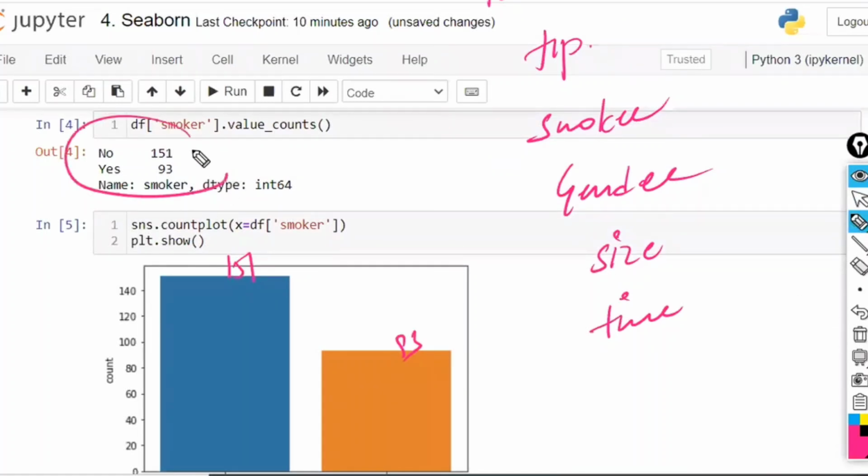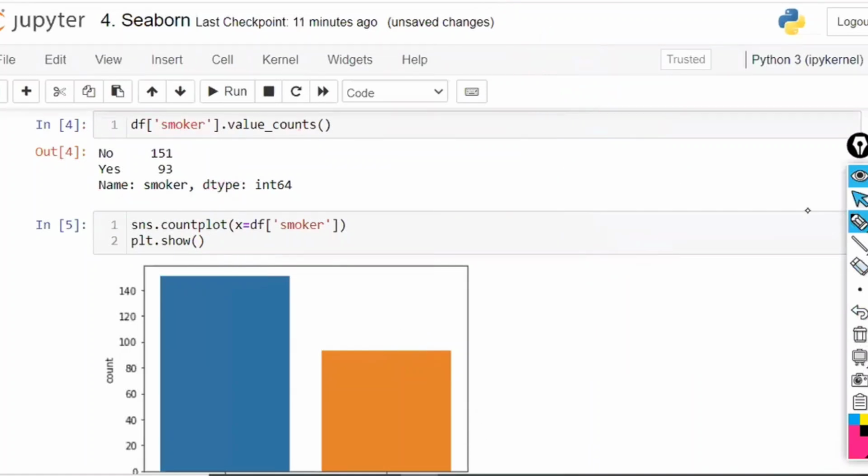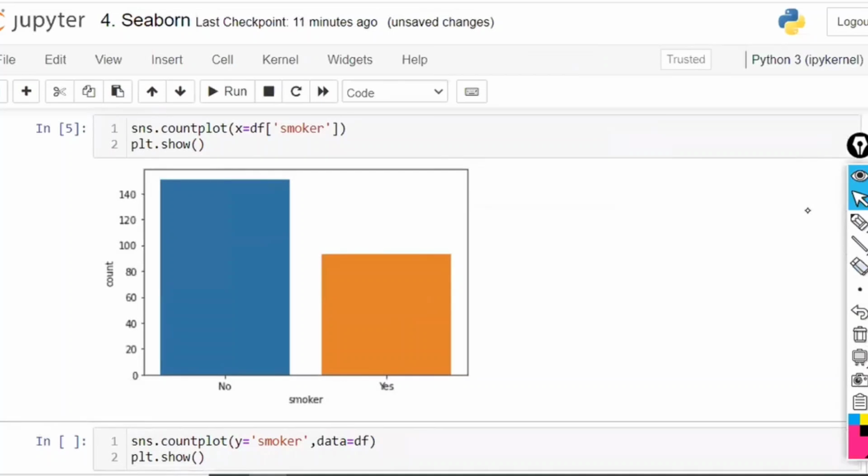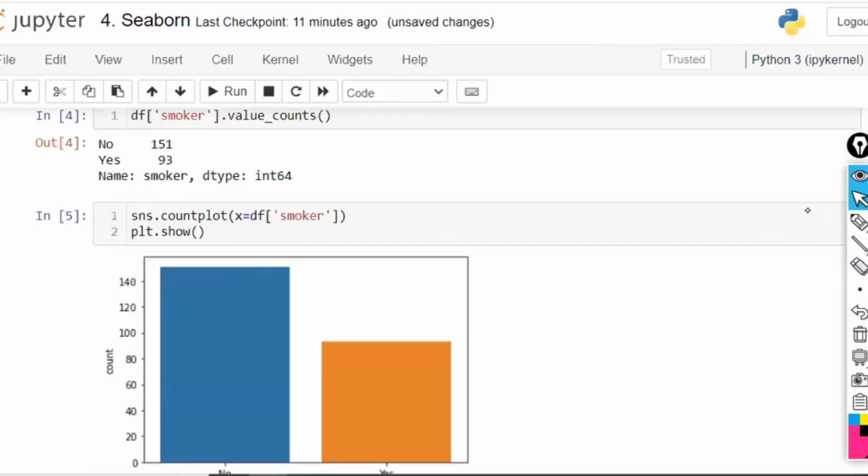This is with respect to value counts using pandas, and this is the graphical representation of the same data. From this we can clearly see that more no's are there. Why graphical representation? For a small amount of data, there will be no difference between this one and this one. But when you move to a large amount of data, the graphical representation makes it very simple.